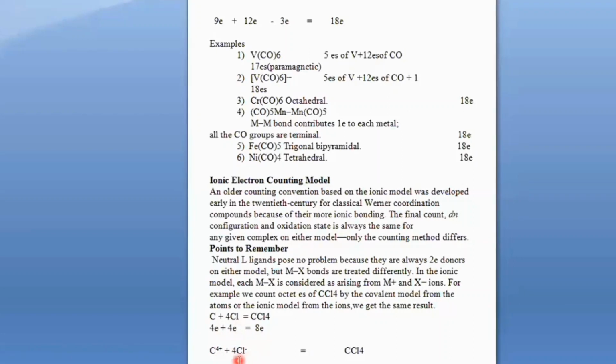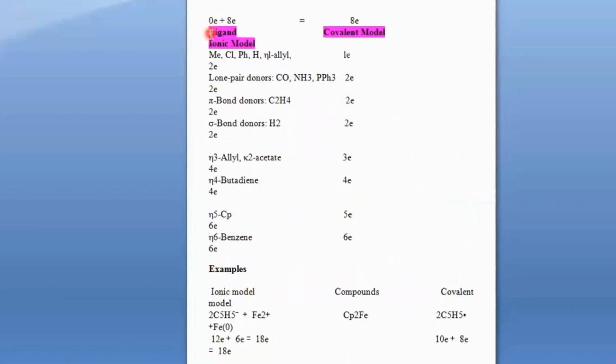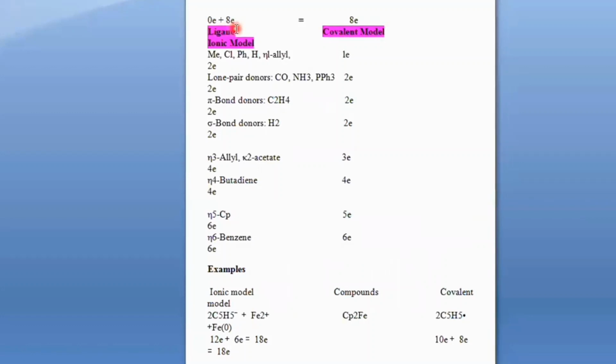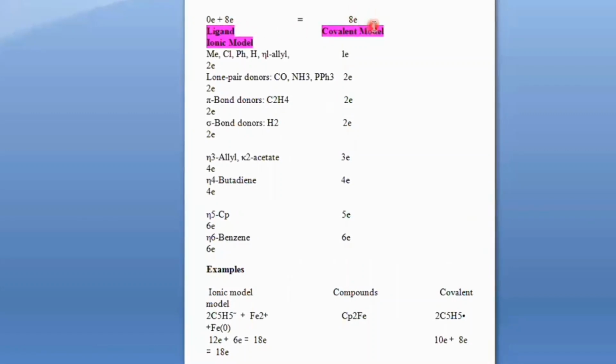So 4 electrons will be accepted by the chlorines. C4+ means all 4 electrons of carbon are donated to chlorine. So the total contribution by carbon is 0, and from chlorine, as there are 4 chlorides each with 8 electrons, the total electrons from chlorine will be 8. So overall the total will be 8. At the end, we get the same result whether we consider the ionic or covalent model, but the method to calculate is different.